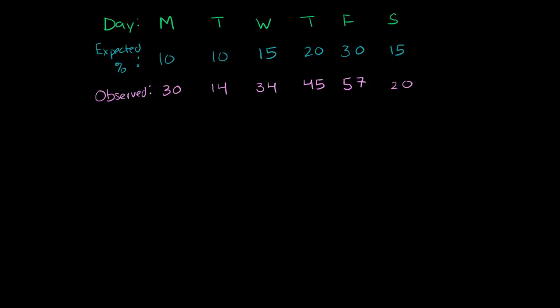I'm thinking about buying a restaurant. So I go and ask the current owner, what is the distribution of the number of customers you get each day? And he says, oh, I've already figured that out. And he gives me this distribution over here, which essentially says 10% of his customers come in on Monday, 10% on Tuesday, 15% on Wednesday, and so forth and so on. They're closed on Sunday. So this is 100% of their customers for a week. If you add that up, you get 100%.